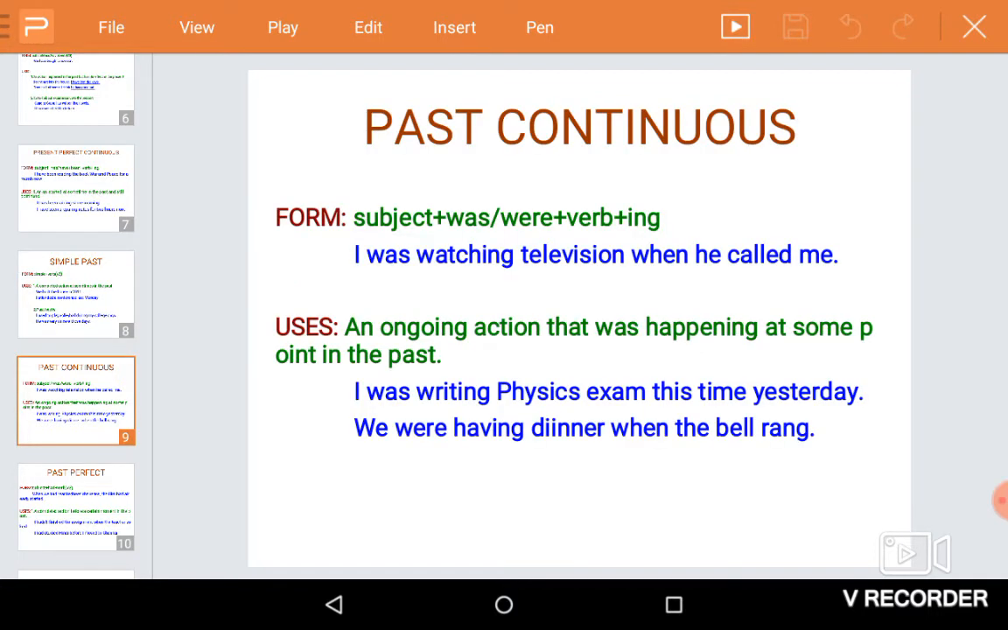The next tense we are going to see is past continuous. A continuous action at some time in the past. I am writing a letter now. Simple past continuous: when I went to meet him, he was writing a letter. Yesterday by this time I was preparing notes. Yesterday by this time I was sleeping, etc.